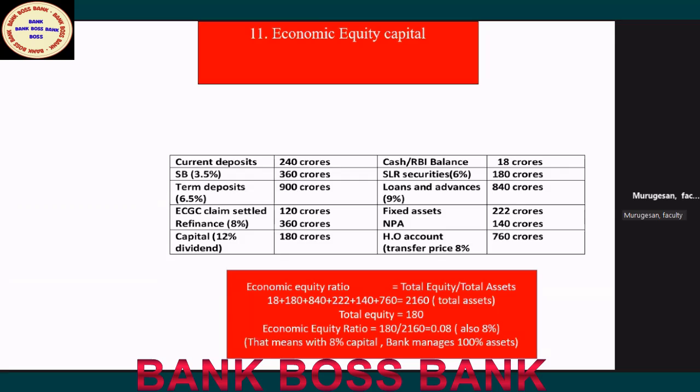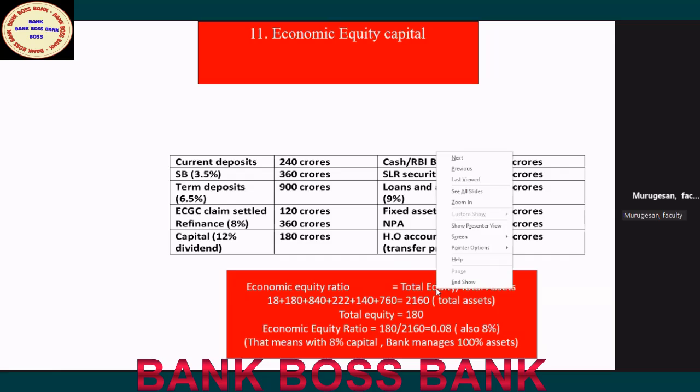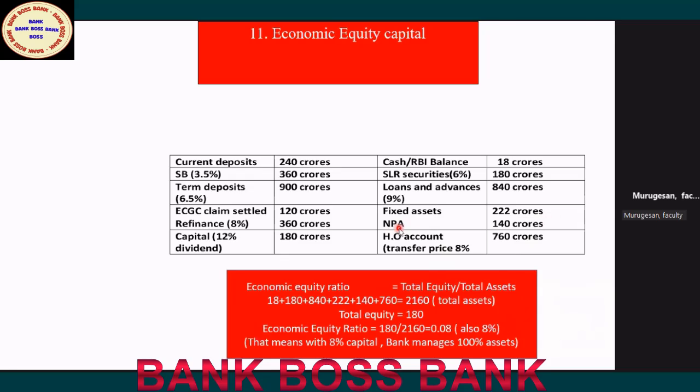Economic equity capital is calculated like this: total equity, simple, for the bank. Economic equity ratio, EER, sometimes they will ask economic equity capital. So you find out the total equity.